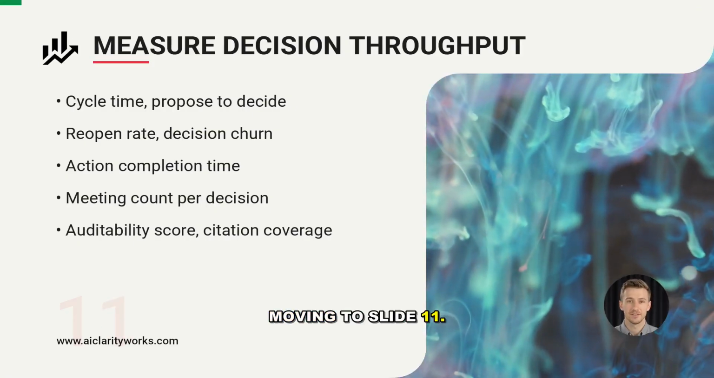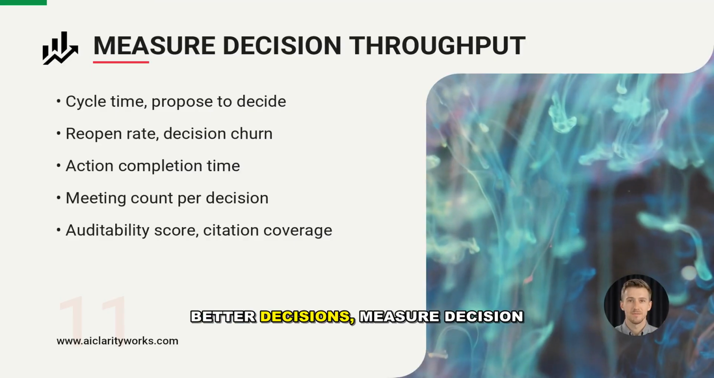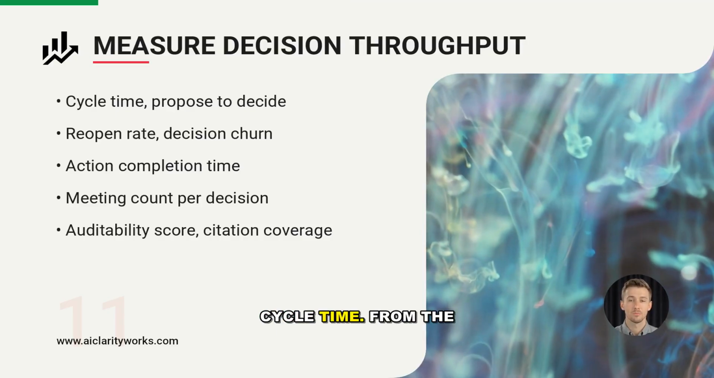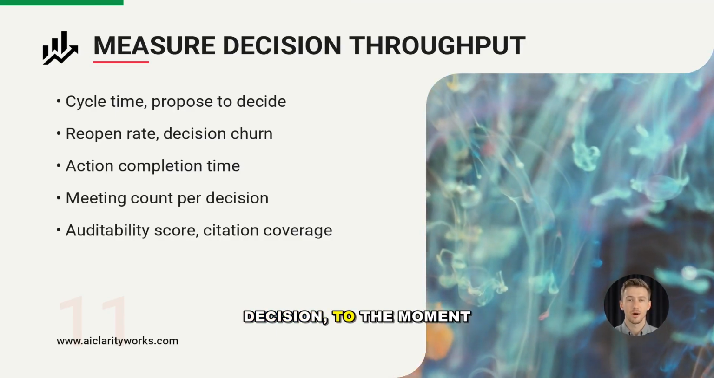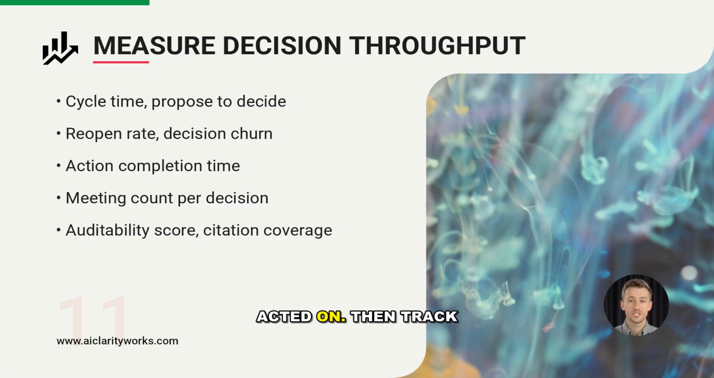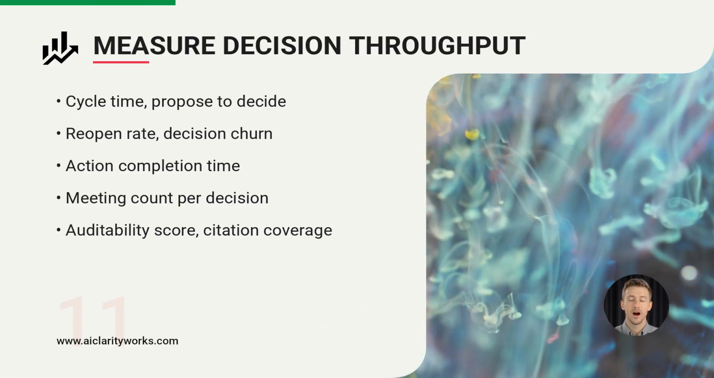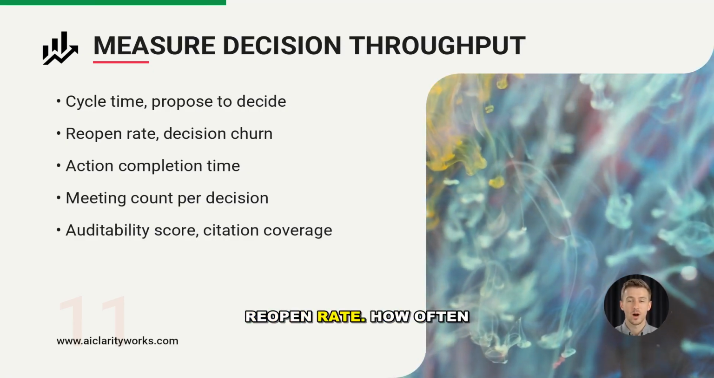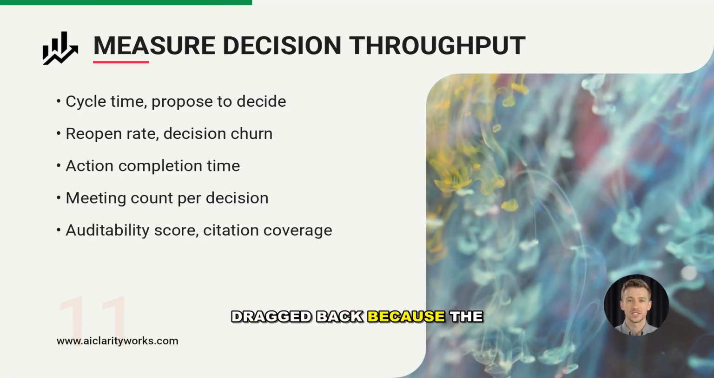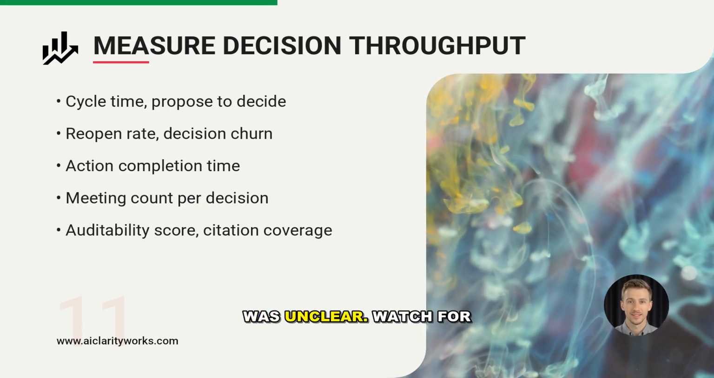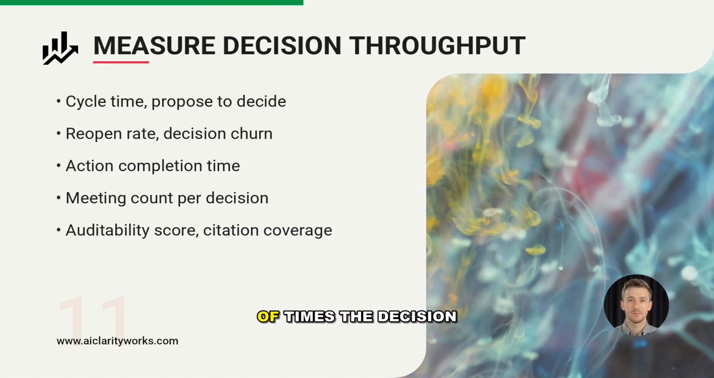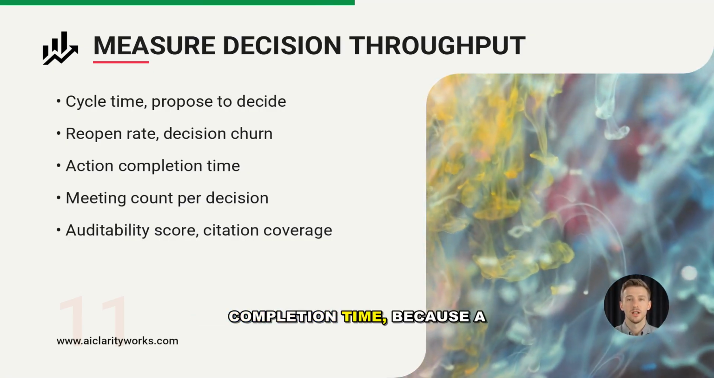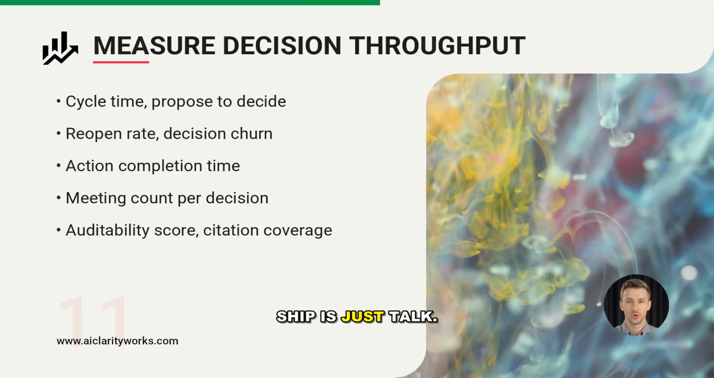Moving to slide 11. If you want faster, better decisions, measure decision throughput like you would measure delivery. Start with cycle time, from the moment someone raises a decision to the moment it is approved and acted on. Then track propose to decide time. How long proposals sit waiting for a real yes or no. Add reopen rate. How often a done decision gets dragged back because the scope, data, or owner was unclear. Watch for decision churn, the number of times the decision changes direction before landing. Pair that with action completion time, because a decision that does not ship is just talk.